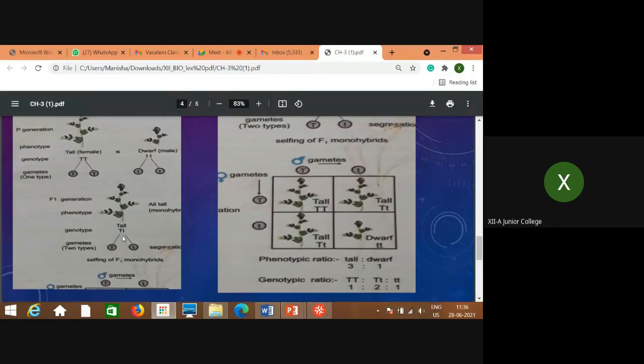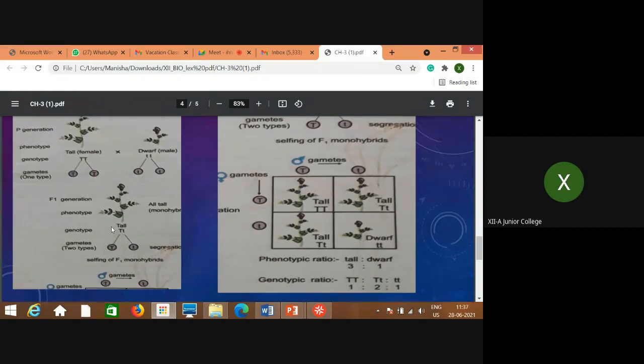Now the second law is what? Second law, what does it say? Segregation of the characters. Now here, when we consider their genotype, one is coming from one parent, the other is from the another dwarf parent. The expression is only one phenotypically, but genotypically both the gametes are present. So these individuals are in the heterozygous condition, but they are not mixed. They are temporarily together with each other, but they are not mixing. Tallness and dwarfness is not mixed here. But they are segregated when there is gamete formation.